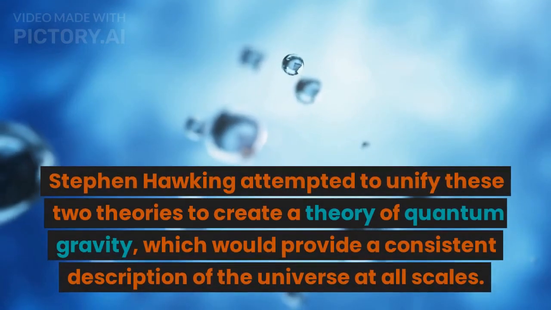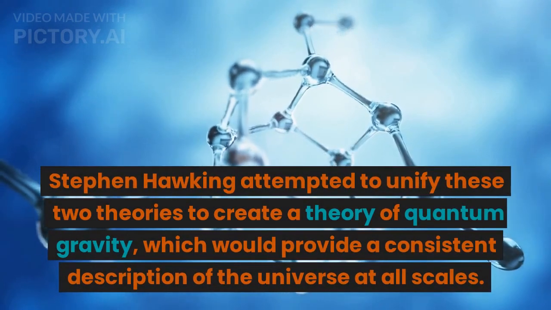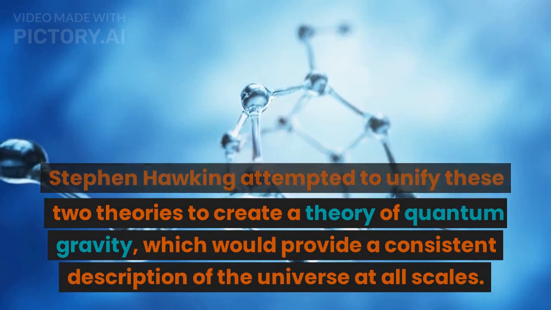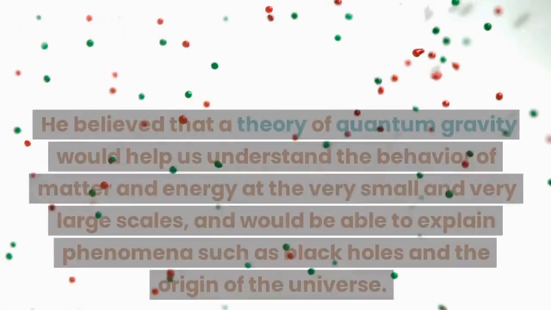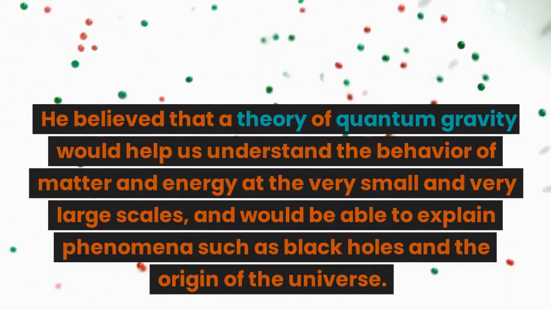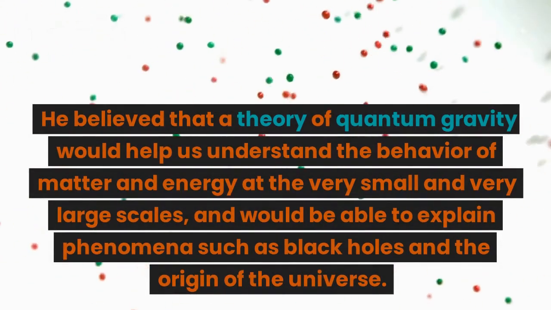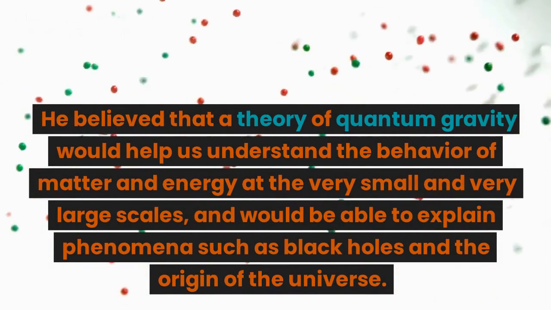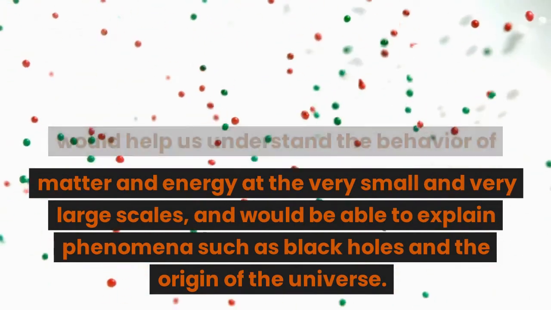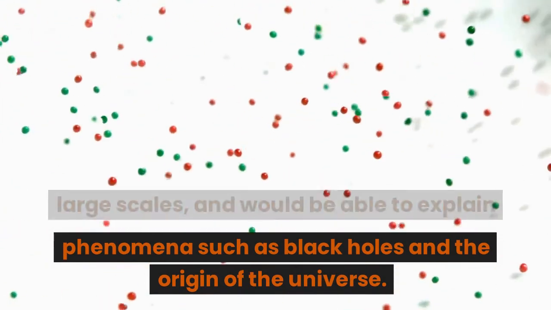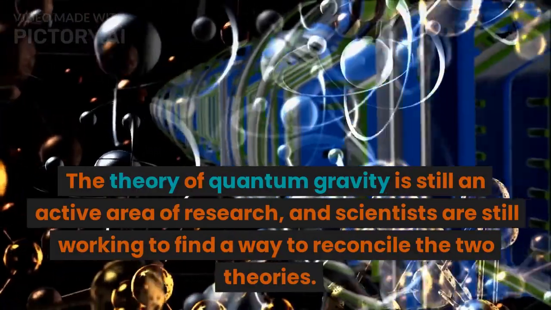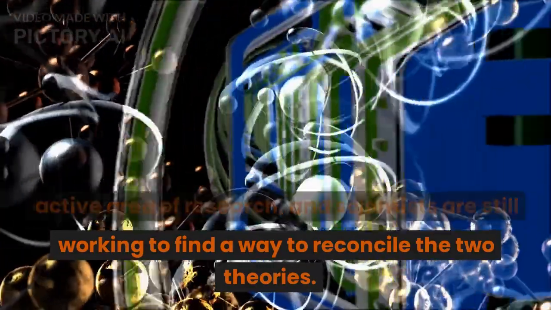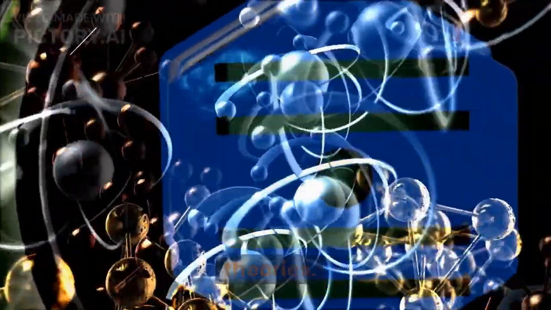Stephen Hawking attempted to unify these two theories to create a theory of quantum gravity, which would provide a consistent description of the universe at all scales. He believed that a theory of quantum gravity would help us understand the behavior of matter and energy at the very small and very large scales, and would be able to explain phenomena such as black holes and the origin of the universe. The theory of quantum gravity is still an active area of research, and scientists are still working to find a way to reconcile the two theories.